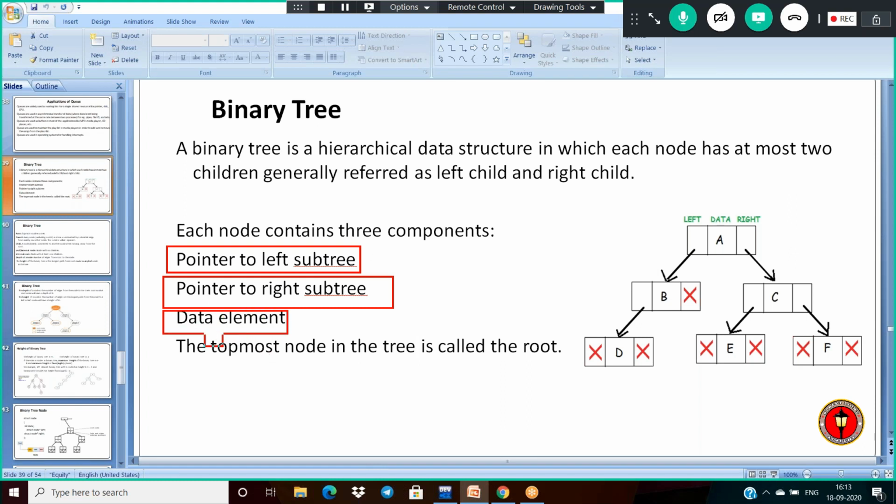The topmost node in the tree here. What is the topmost node? This is the topmost node, and this is called the root.